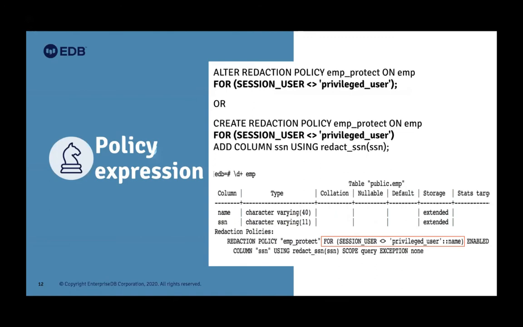When I am Amul logging into that database, that expression is not going to be false, right? It's true. I'm not a privileged user, so the policy will be applied, and I will see the redacted data. Okay, that's how we did the alter. But if you want it at create time, you can add the policy expression the same way, before the column information that we added previously. After that, you'll see that the table description also shows that information after the policy name, so you can clearly see whether the policy expression exists or not.